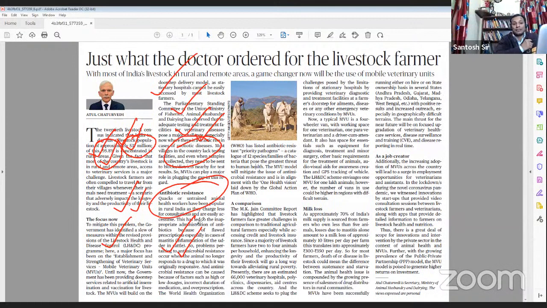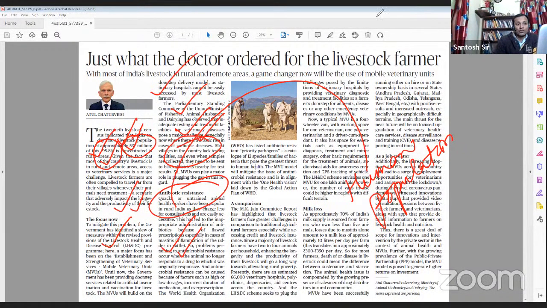Many a time, antibiotic resistance from the livestock sector is transferred to the human population. So this problem of antimicrobial resistance in the livestock population is one of the biggest threats posed to humanity, and there is an urgent need to check it.